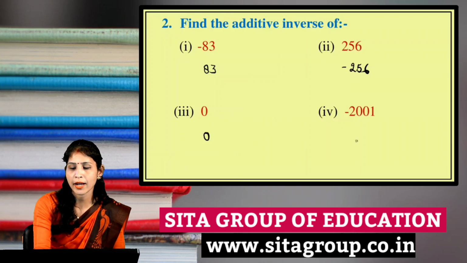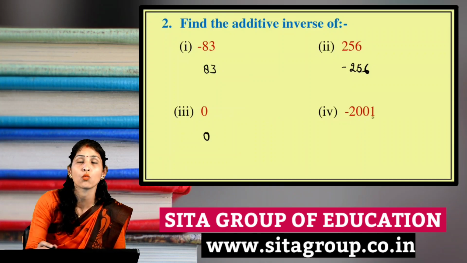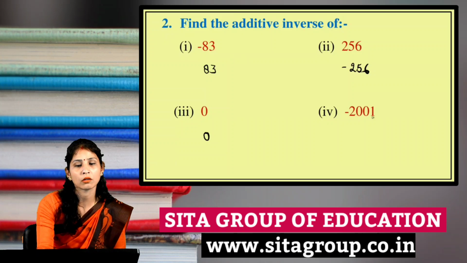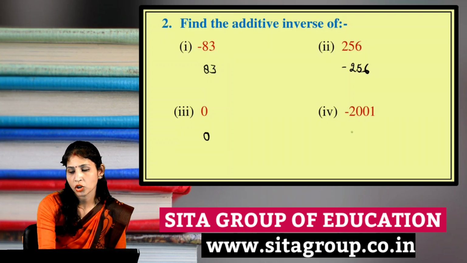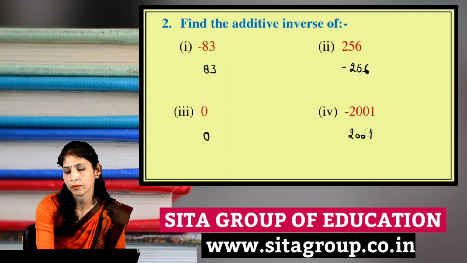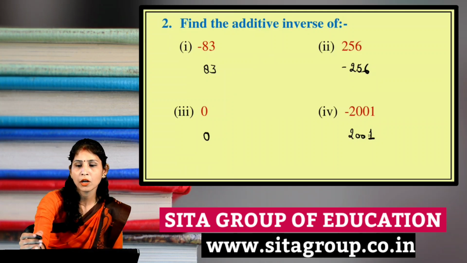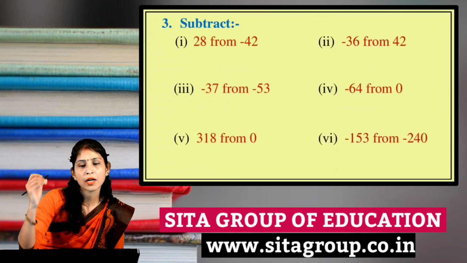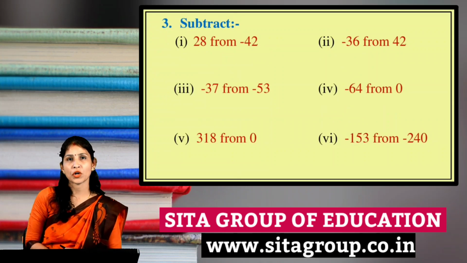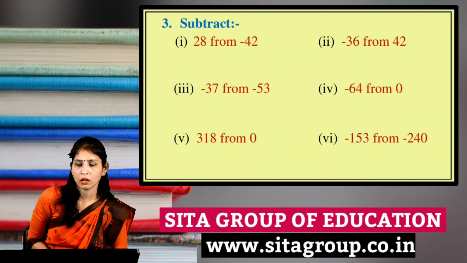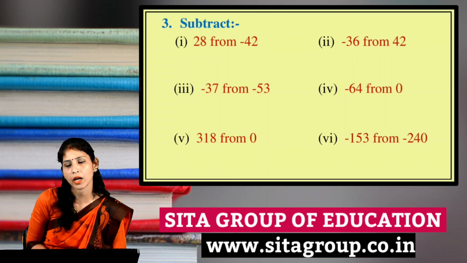Got it? Now the next is minus 2001, and its additive inverse will be 2001. Okay, I think this question is also clear to all of you. Now we proceed to our next question, subtraction. Got it? Here 6 questions are given, 4 I will tell you how to solve and the last 2 you will do as homework.